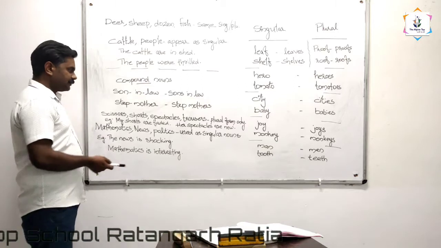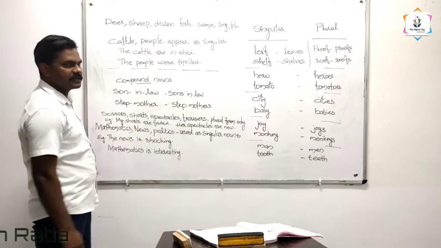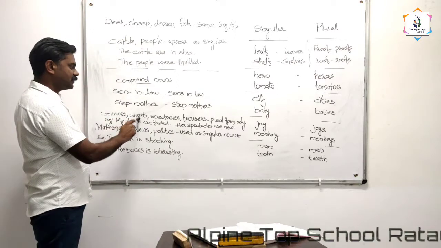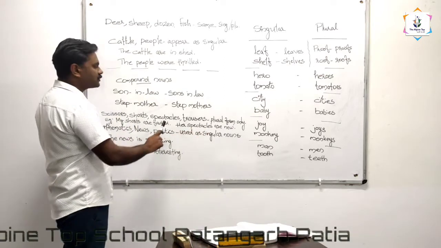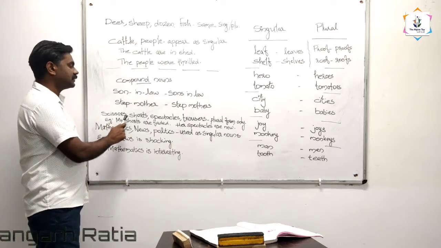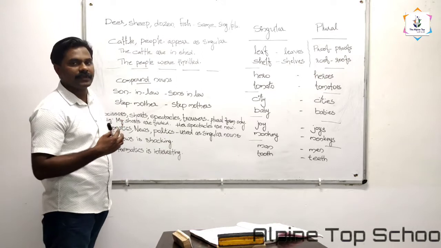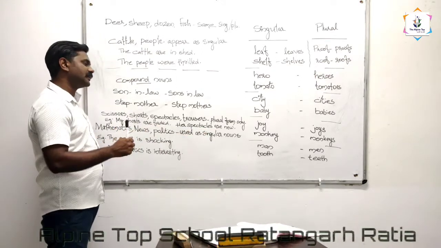And some more examples: scissors, shorts, spectacles, trousers. These nouns have only the plural form. We cannot write scissor or short or spectacle or trouser. They will always be used in the plural form, like scissors, shorts, spectacles, trousers.